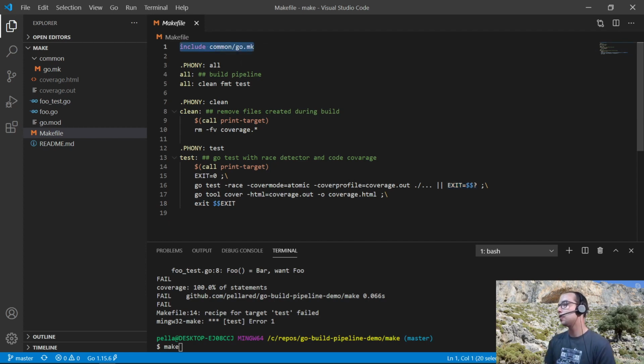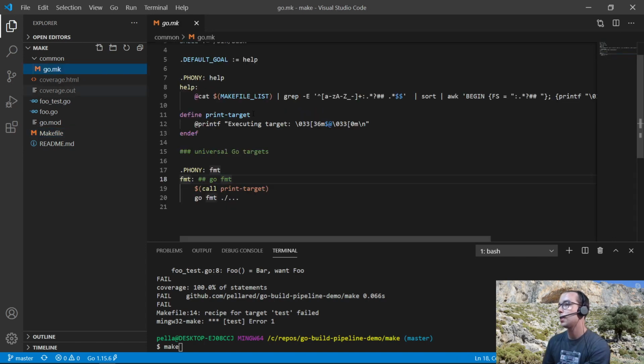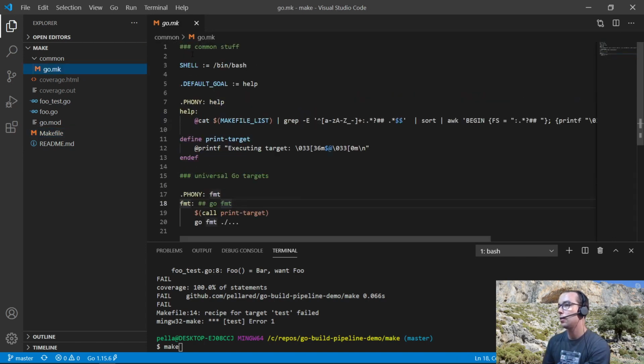And in the beginning of this file, we have an include statement, which is a way of reusing some common stuff in the makefiles. So this file could be shared using Git submodules, subtrees, or even by copy pasting these files between multiple repositories. Let's look at this file.